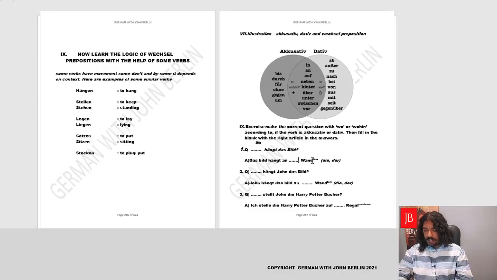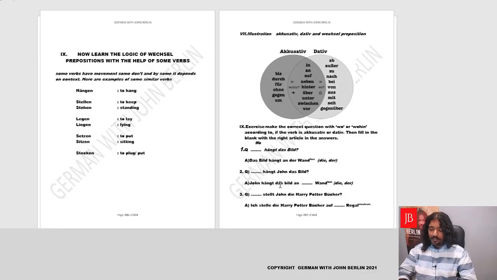So Wand is feminine. So will we choose die or der? Right? It's dem, der, dem, den. So we'll choose der, feminine. So instead we'll write here der. Das Bild hängt an der Wand. The picture hangs on the wall. Now in English you say on, in German you say an, which is like at. So we always remember the thumb rule: never ever compare German and English prepositions. You can just refer to them to understand them, but not compare them.